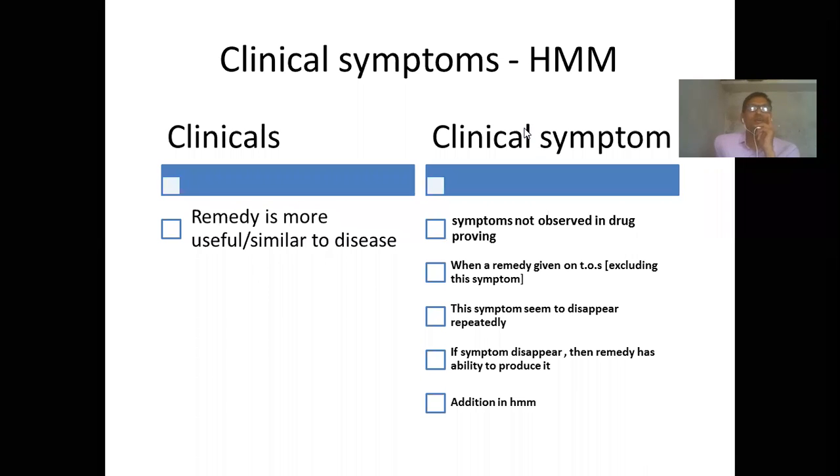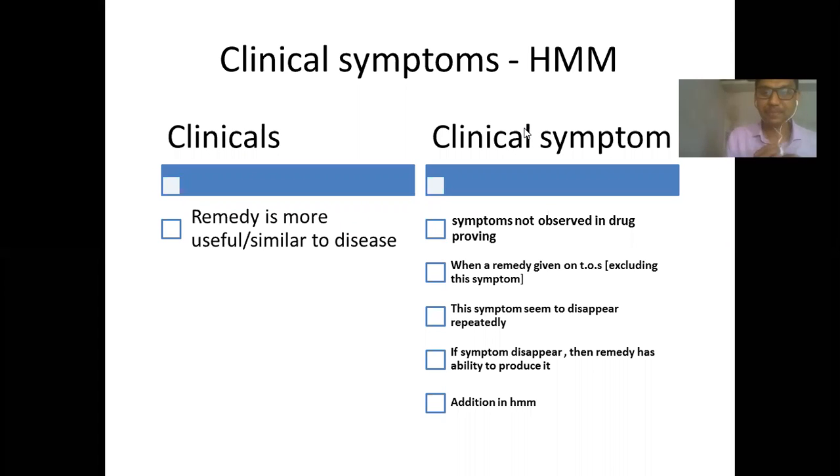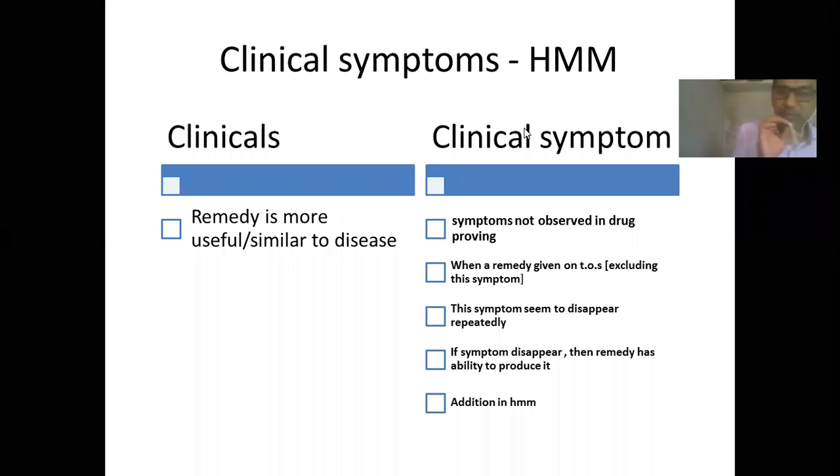Okay. And when you have given the remedy phosphorus, there is also one more symptom. The patient says that that specific symptom has also disappeared, and that disappearance is repeatedly seen. Then it is further asked why this specific symptom is disappearing, and it is understood retrospectively that it is because this remedy has the ability to produce this symptom.